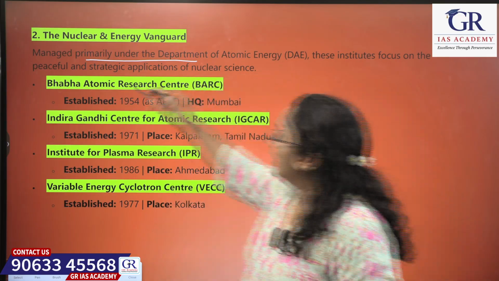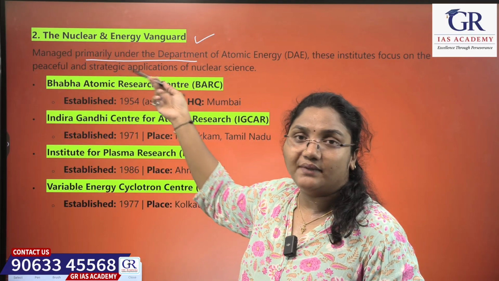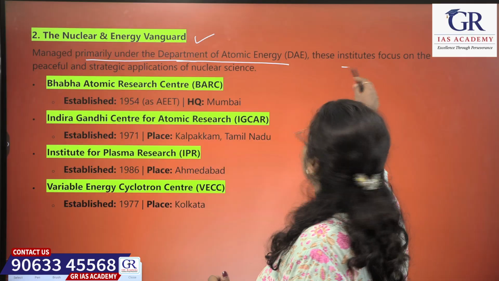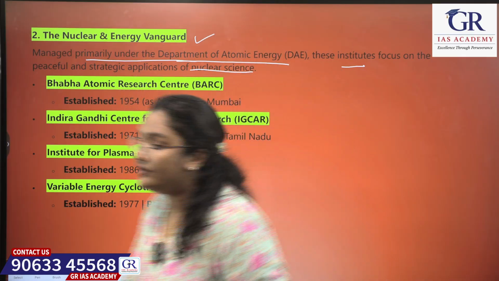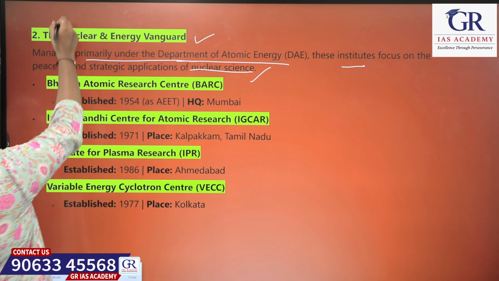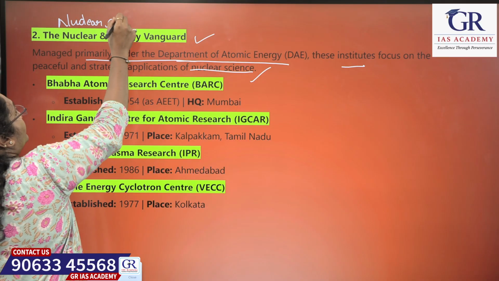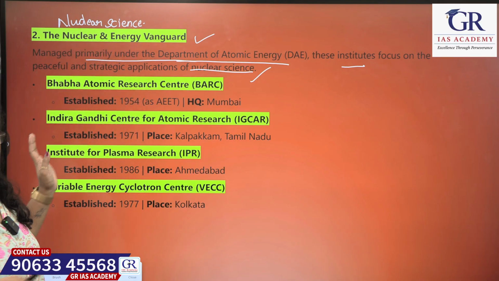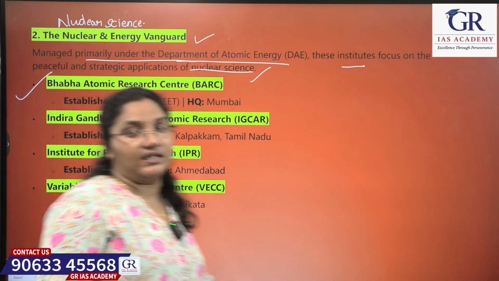Now the remaining one, the second, is the Nuclear and Energy Vanguard, based on atomic energy. Okay. Department of Atomic Energy. These institutes focus on the peaceful and strategic applications of nuclear science. Okay. So these come under the nuclear science sector. The previous ones, ISRO, DRDO, all come under the space sector. Okay. In that, the first one is Bhabha Atomic Research Center.